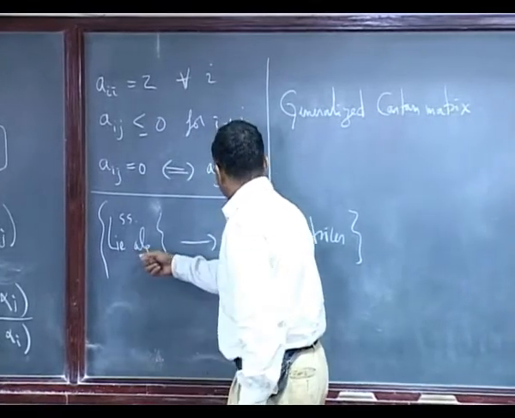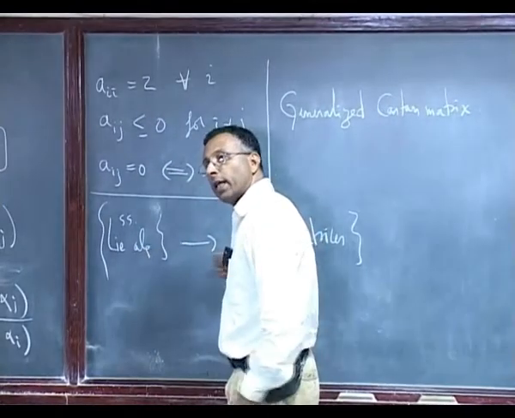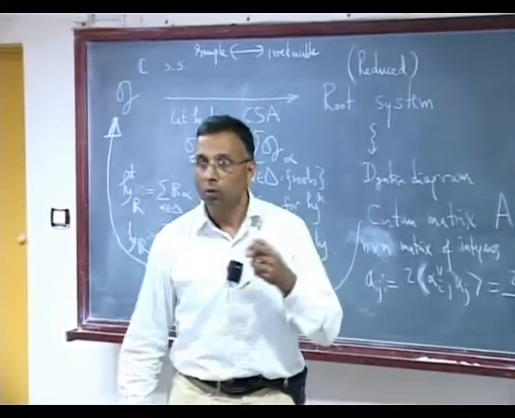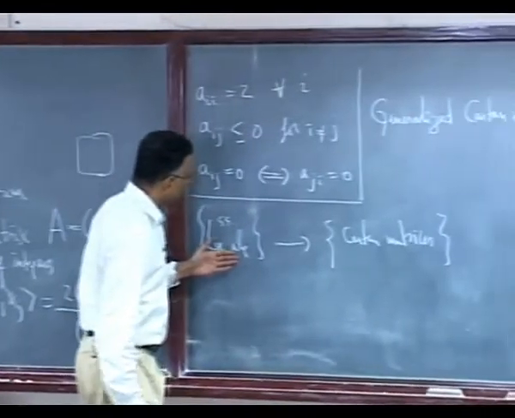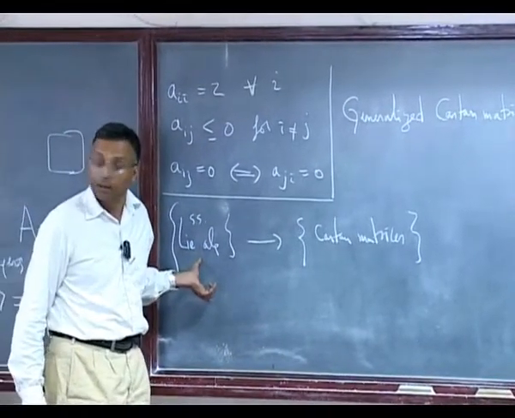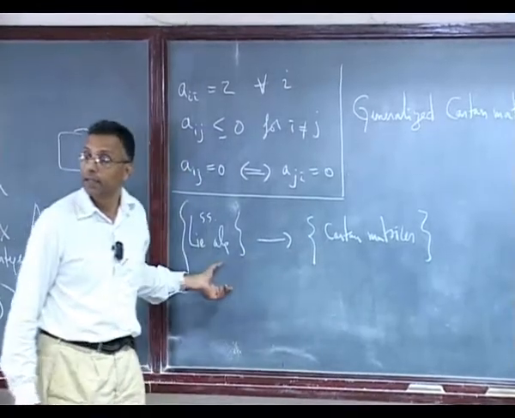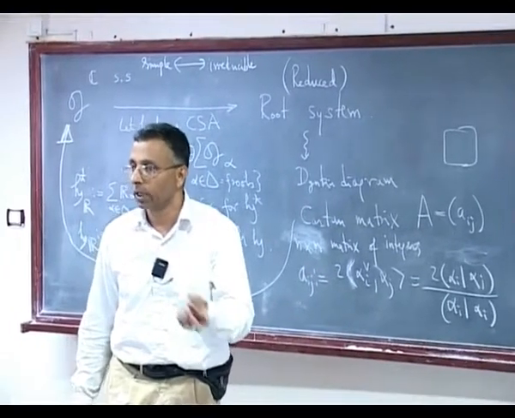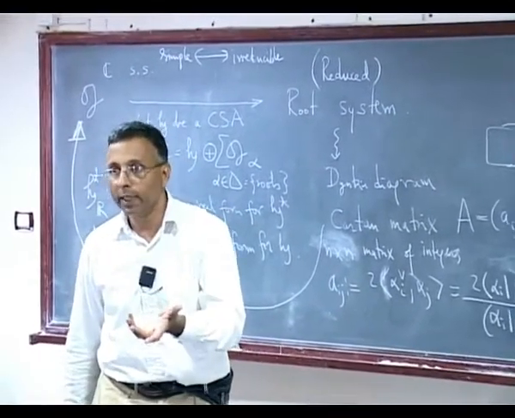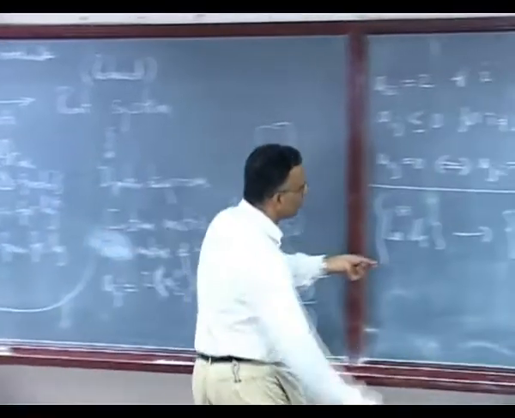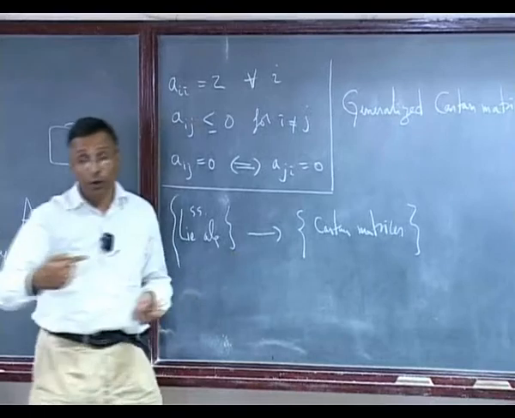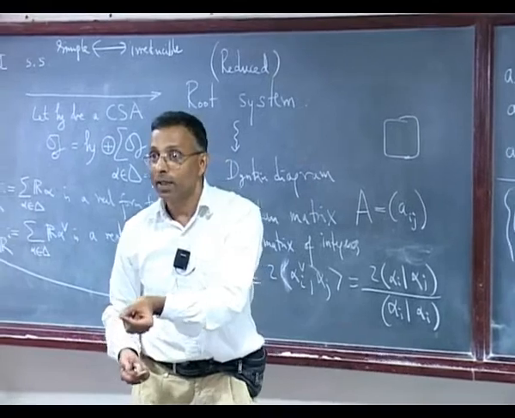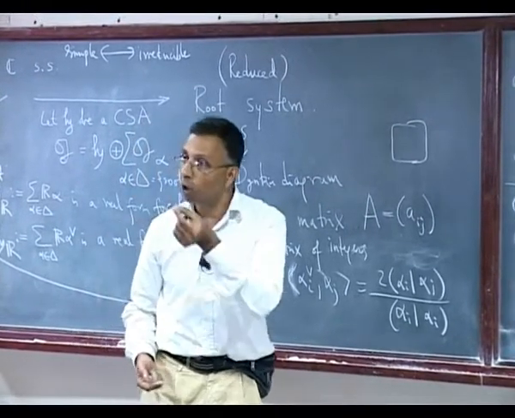Now, one way is to prove that this map is 1-1 and onto. The 1-1 statement says that if I take two different Lie algebras and get the same Cartan matrix here, then these Lie algebras must be isomorphic. That's called the isomorphism theorem in Humphreys, which Upendra will talk about. We will not prove it, but that's one way of doing it. That shows that you can essentially go back from here. It does not tell you how exactly to go back, but at least it tells you that the map is 1-1.